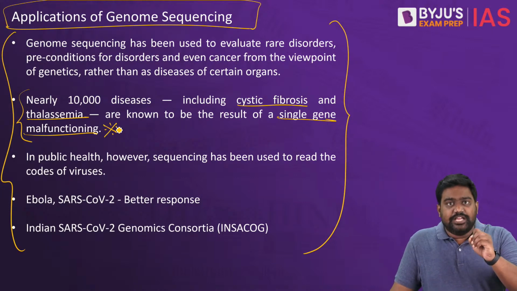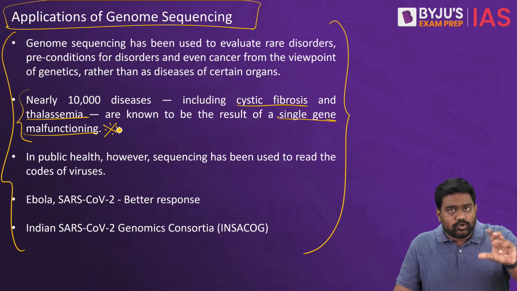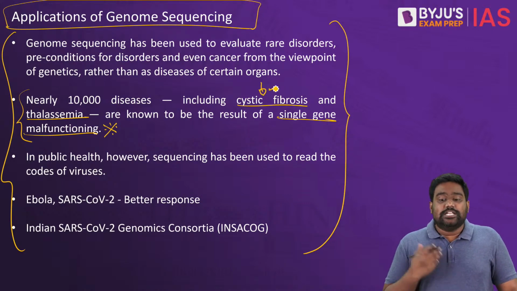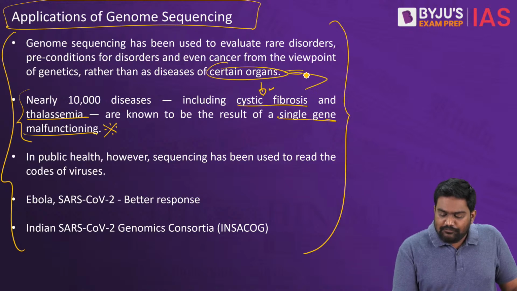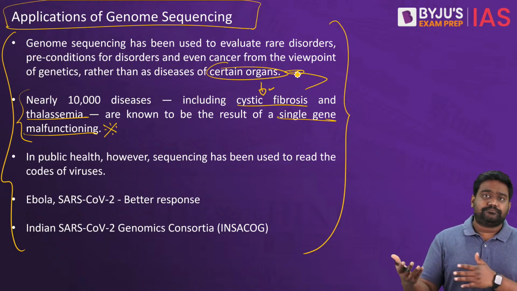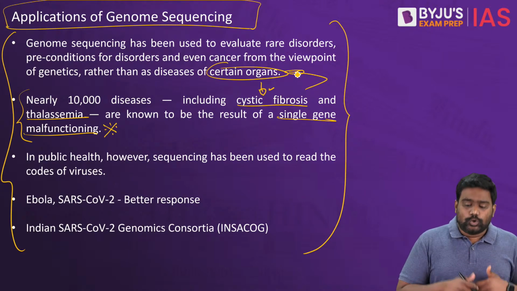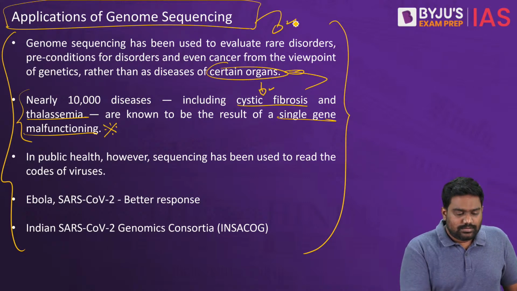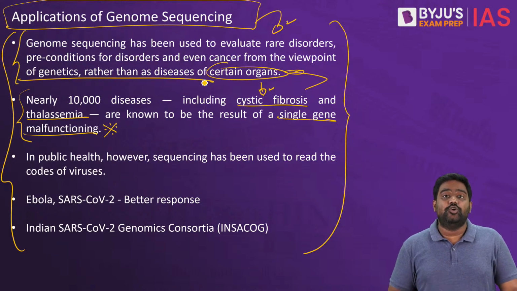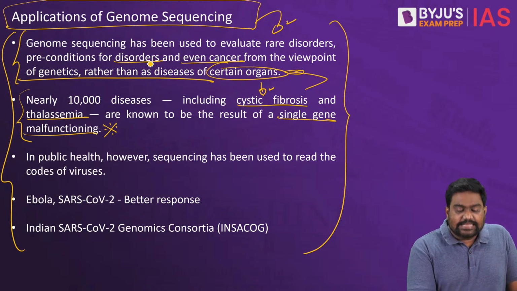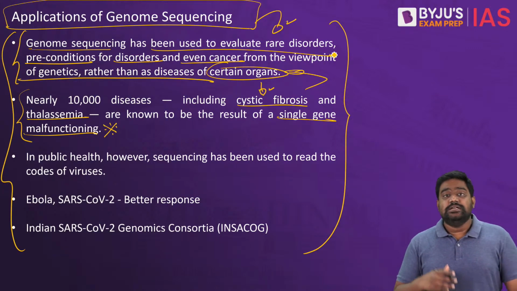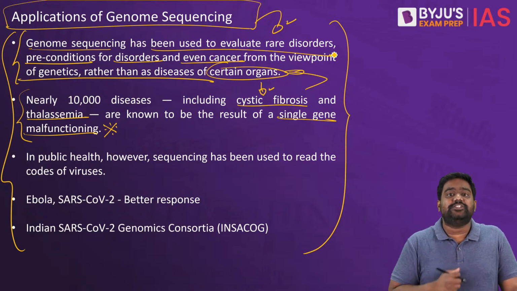Sometimes even a single gene malfunction is enough to make those people vulnerable to certain types of diseases. Certain people suffer from organ malfunction because they have a genetic disorder. So to treat those conditions, to better understand the disease mechanisms in human beings, for understanding cancer, for developing treatment for cancer, and treating other genetic disorders, genome sequencing is absolutely essential.